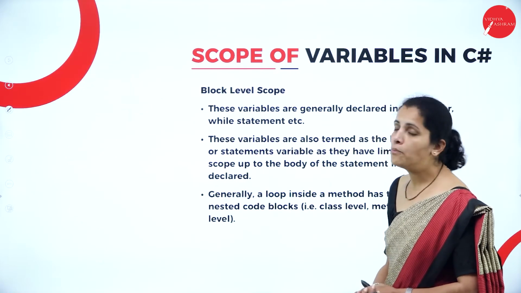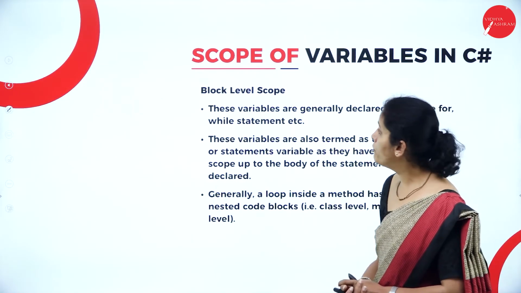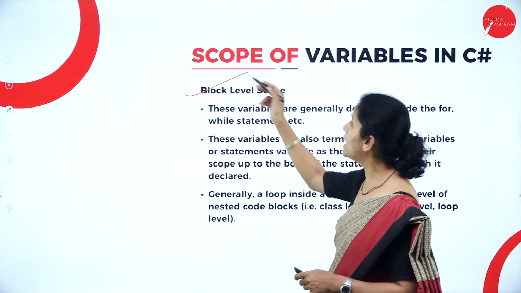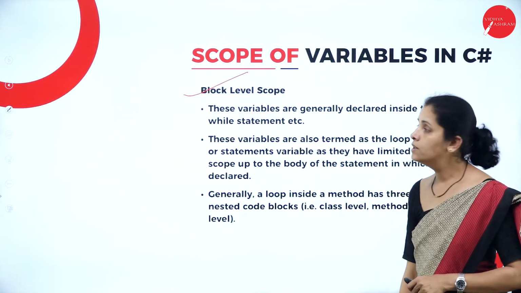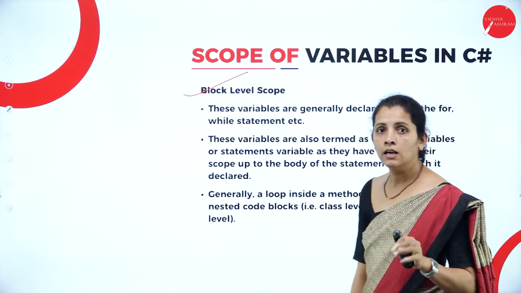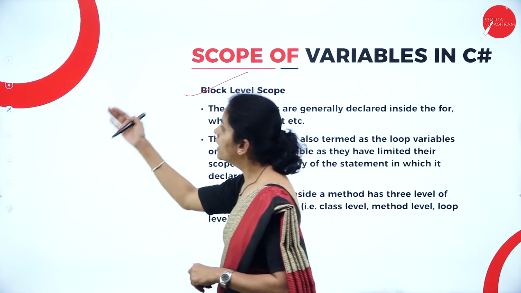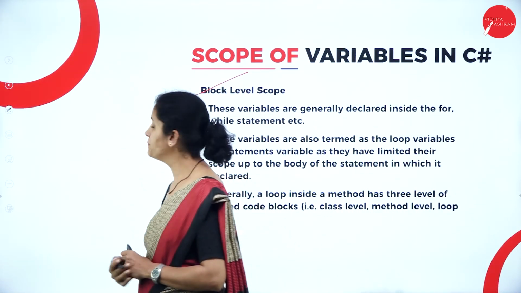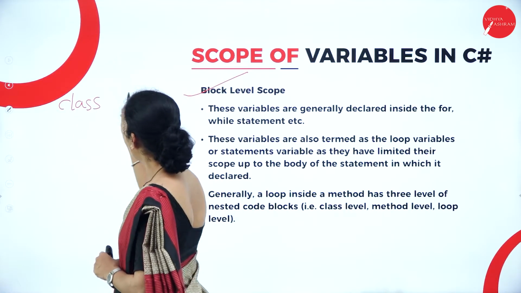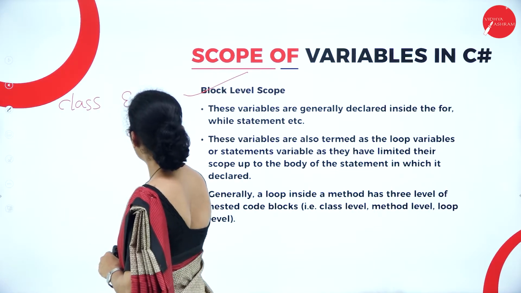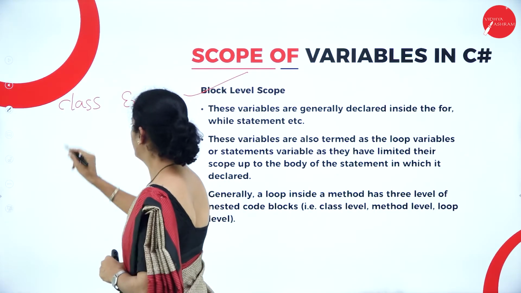Now I have my last type of variable that is known as block level variable. So dear student, let me write the example here. I have the class called example 3.